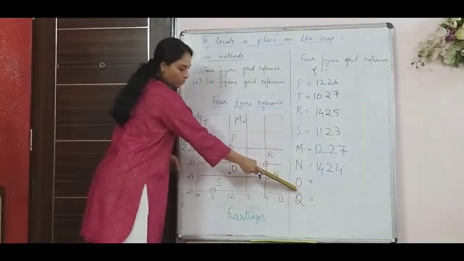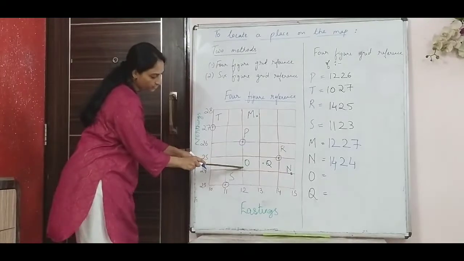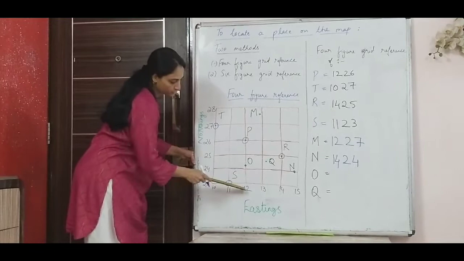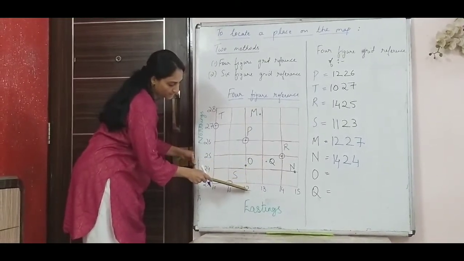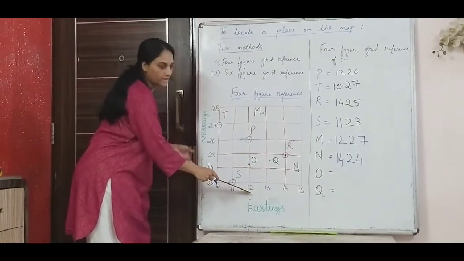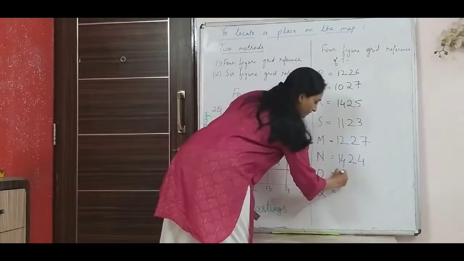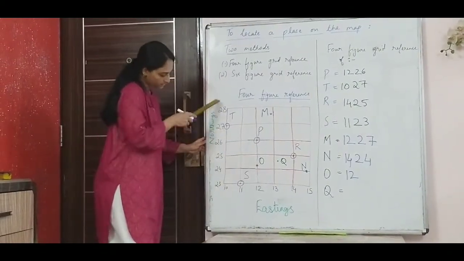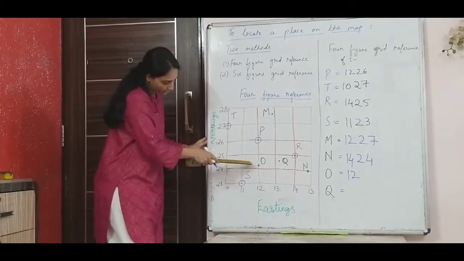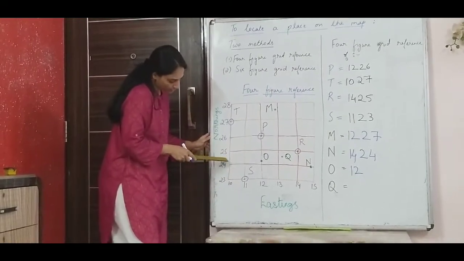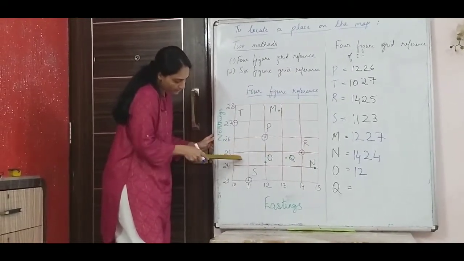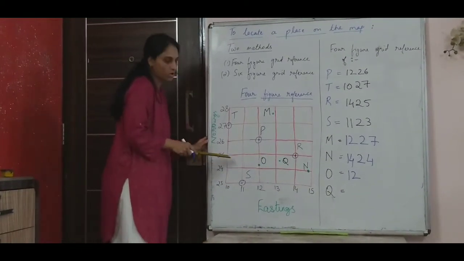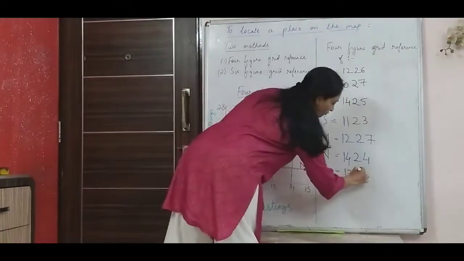Next is point O. Again, first I will see my easting. So I go down here and see the x-axis. This point, when I take it down, falls exactly on 12. So I will take my easting as 12. Now when I look at my northings, this point lies between 24 and 25. It lies above 24, which means it has crossed 24. So I will take 24 here and not 25.